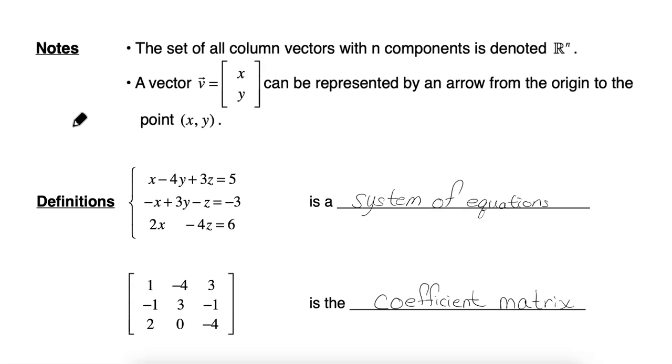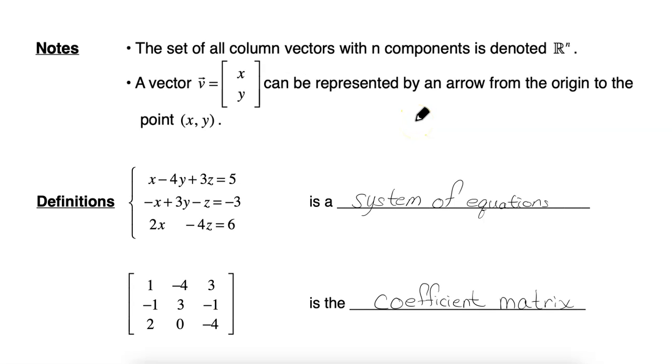So if we consider all vectors that are possible, then we denote that to be Rn. In multivariable, we may have considered that the objects that belonged to Rn were points. The point, for example, in R3, the point (1, 5, 7) is an element of Rn, and (2, 3, 8) is another element of Rn. In linear algebra, we will kind of make a switch and consider that the elements of Rn are the vectors. So vector (1, 7, 8) is a vector that is an element of R3.